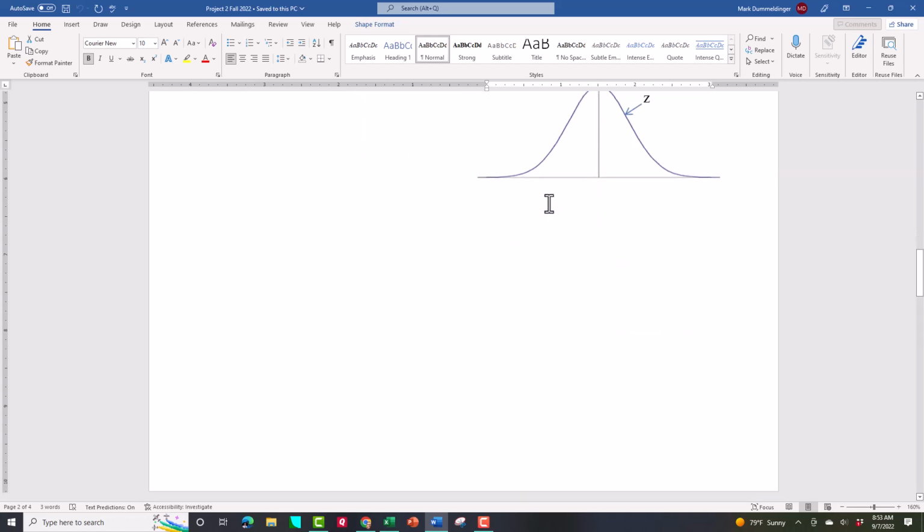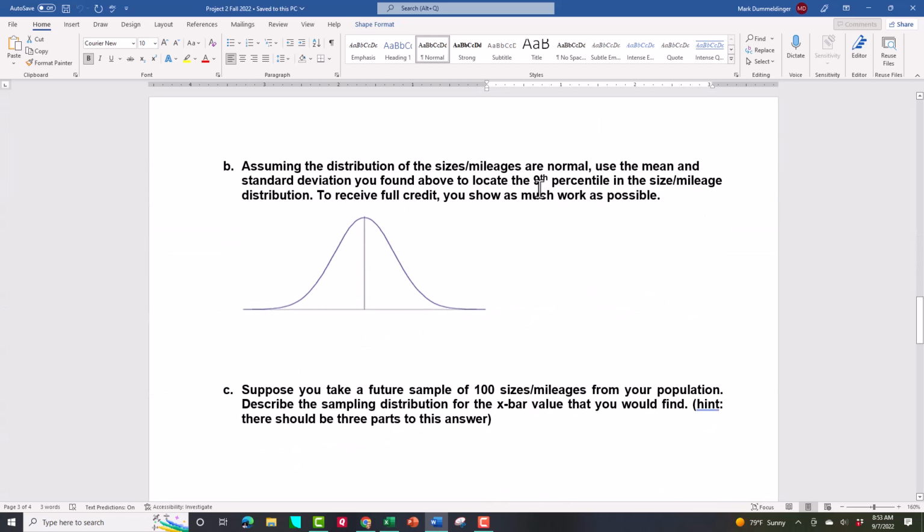For part B, I want you to use the same mean and standard deviation that you worked with in the last one, and locate the 9th percentile. Find the point in the distribution where 9% fall below and 91% fall above. And you're going to need a table again. And again, depending which table you use, you may be looking up different values.